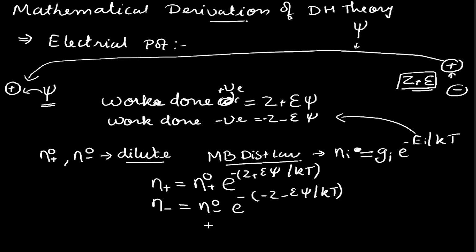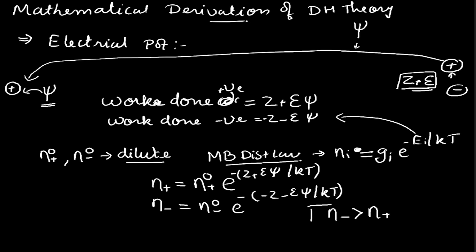Both these expressions give us the distribution of particles in the solution for n plus and n minus. When we observe both these equations, we find that the sign becomes minus minus plus, and hence n minus will be greater than n plus.